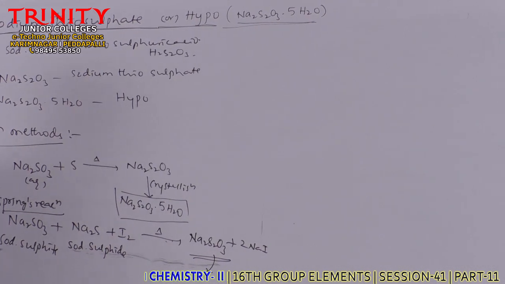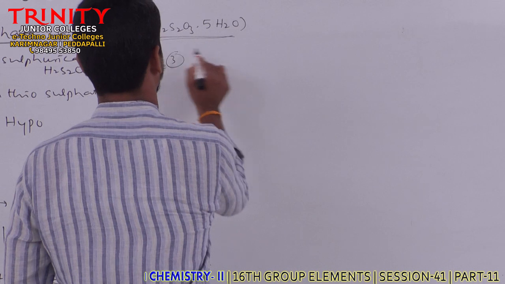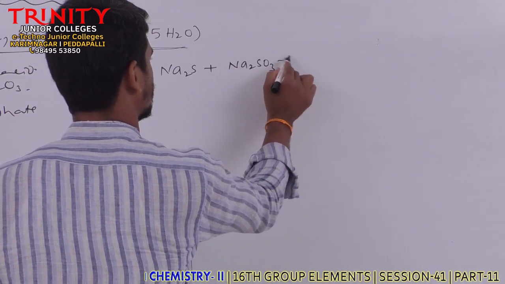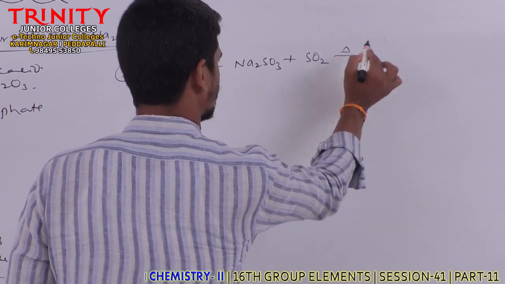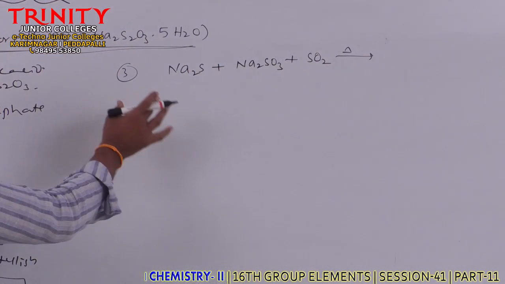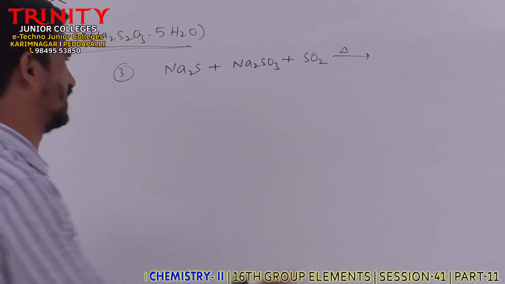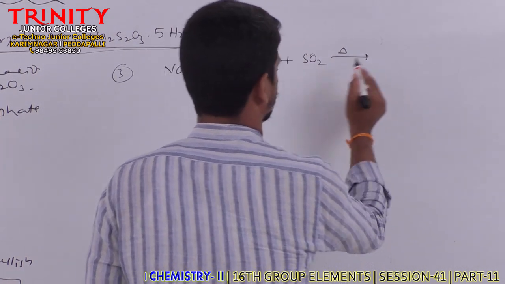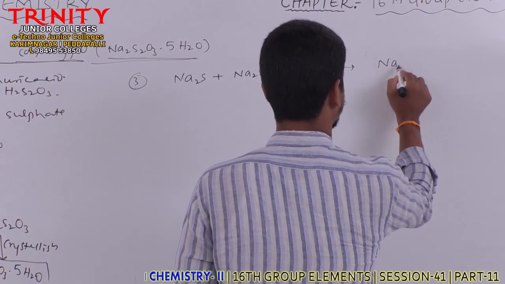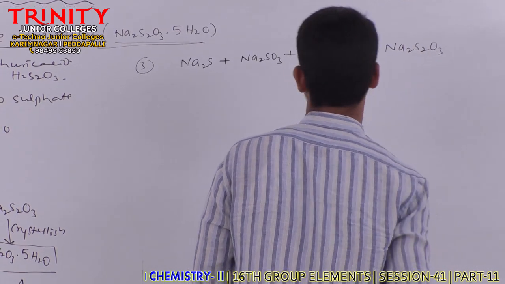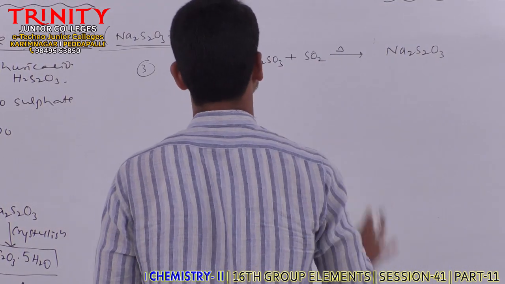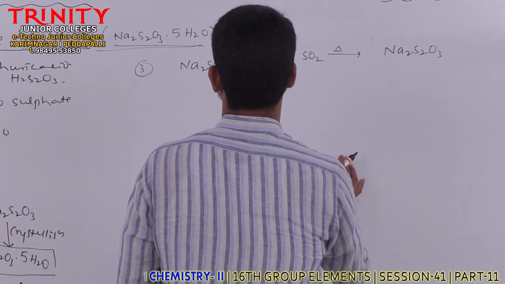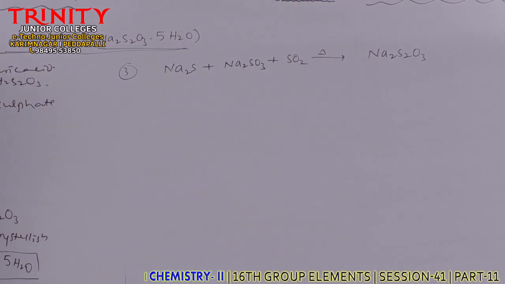the third preparation method of hypo is when sodium sulfide and sodium sulfite mixture is heated with sulfur dioxide. So when the mixture of sodium sulfide and sodium sulfite, in the place of iodine, if you take sulfur dioxide also, sodium thiosulfate, Na2S2O3, is formed. Like this we can prepare sodium thiosulfate, that is, hypo. Clear? Next.